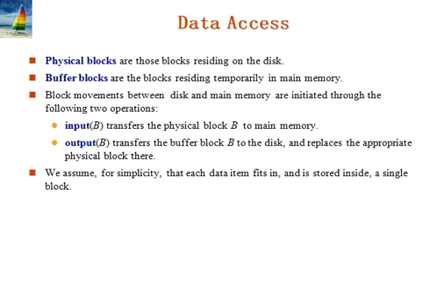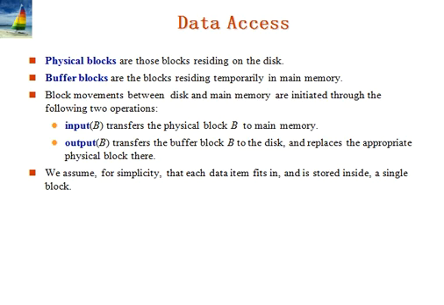Next, we have data access. In the case of data access, you are going to know what physical blocks, buffer blocks, and disk blocks are. The database system resides permanently on non-volatile storage, usually disks, and is partitioned into fixed-length storage units. They are called blocks.